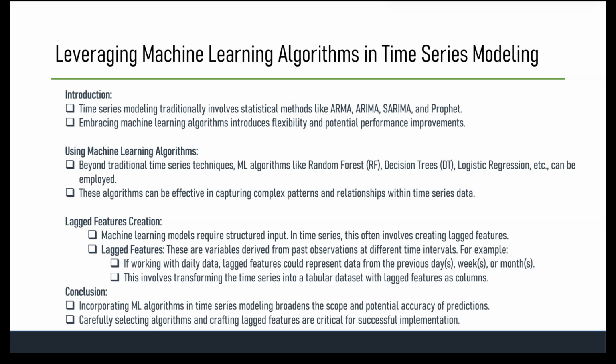There is an additional seasonal component in SARIMA to guide the model in capturing the appropriate lag features and patterns present in the data. However, in machine learning models such as random forest, decision tree, logistic regression and others, you need to explicitly create lag features by transforming the time series data into tabular format before using these algorithms for time series forecasting or prediction tasks.